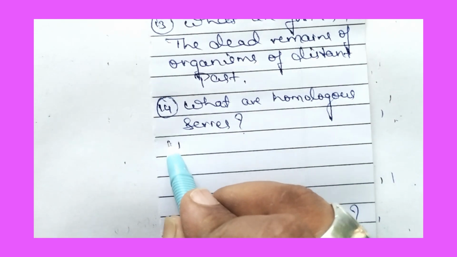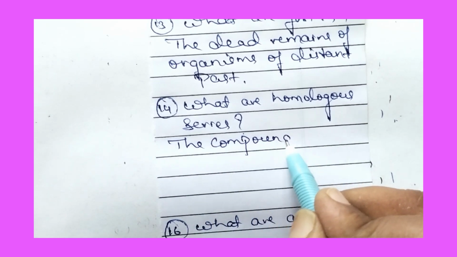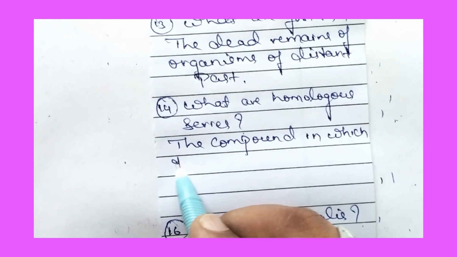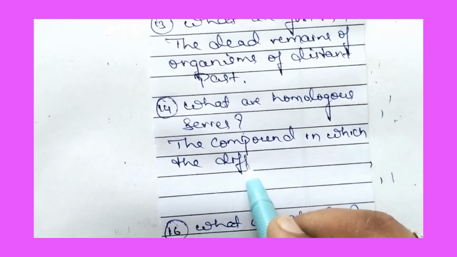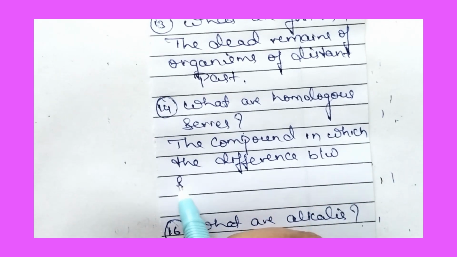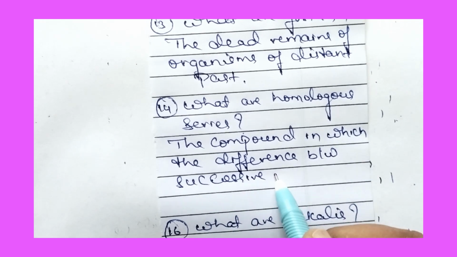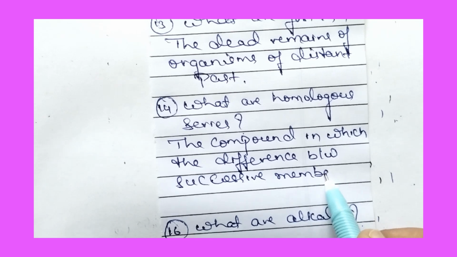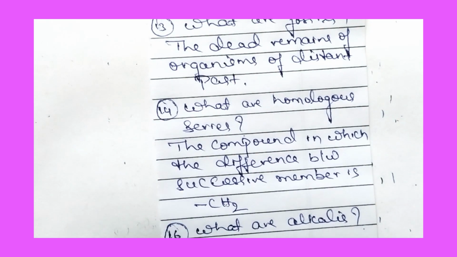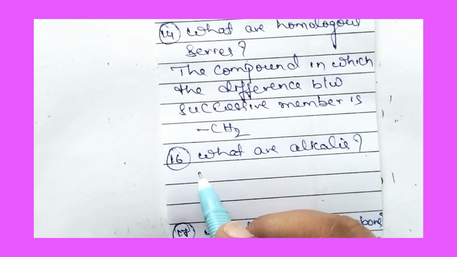What is a homologous series? The compounds in which the difference between successive members is CH2 is called a homologous series. Then what are alkalis?